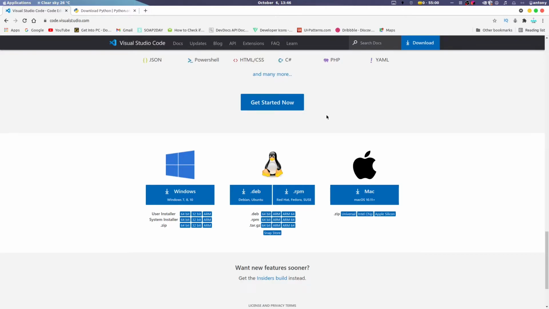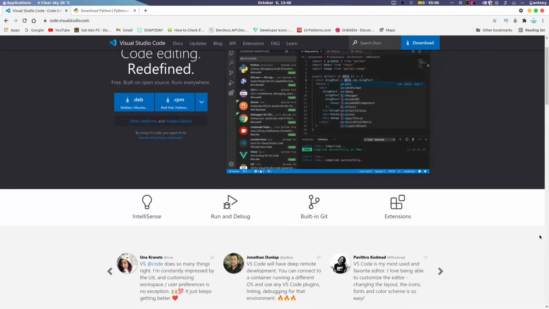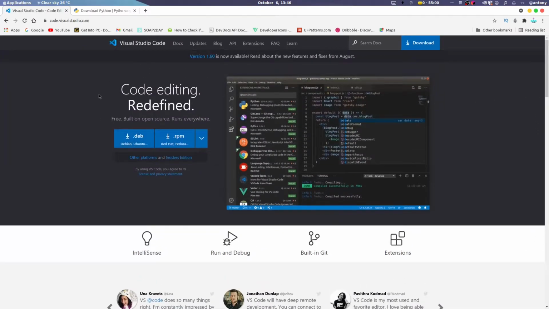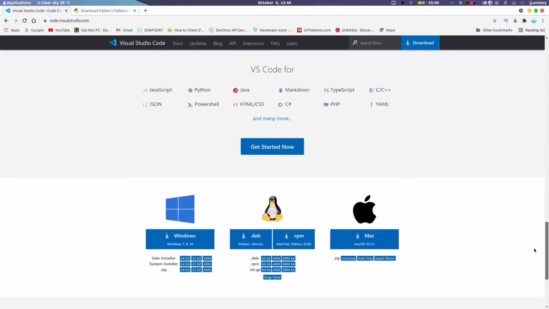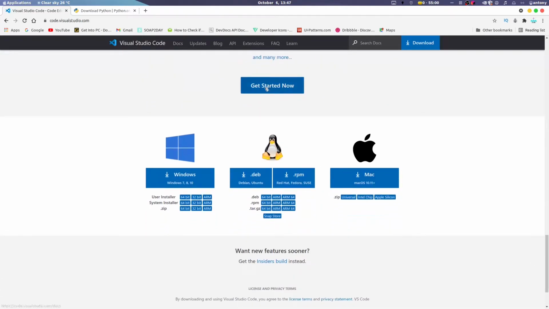To download VS Code, open the link. This will lead you to this page right here. This should actually determine what operating system you're using. As you can see, for me it already says Debian or RPM. You can download whichever one you want, but if this is the wrong thing for you, just scroll down, and right here where it says VS Code, you get this, get started now. For Windows users, you can use either the system installer or the user installer, whichever one you want. For Linux users, Debian if you are on Debian, and the RPM for those on Fedora and other Linux distros.